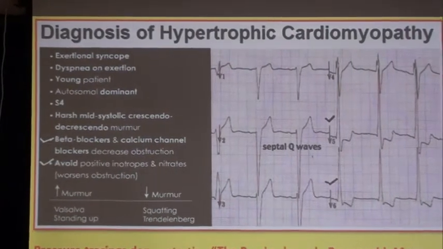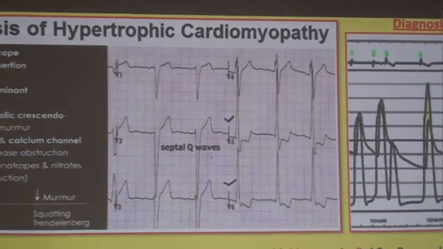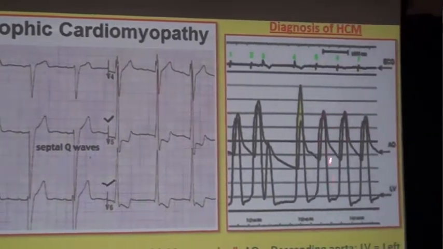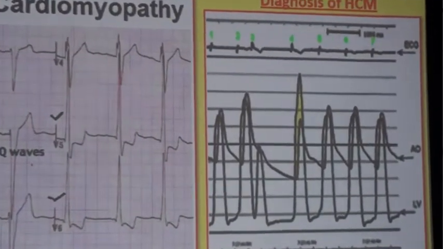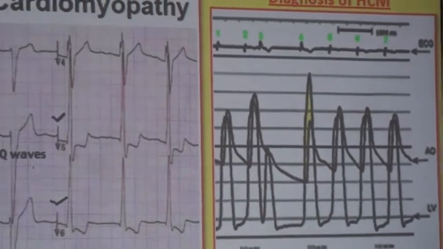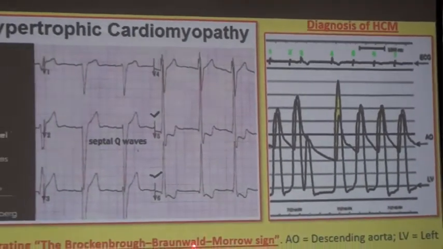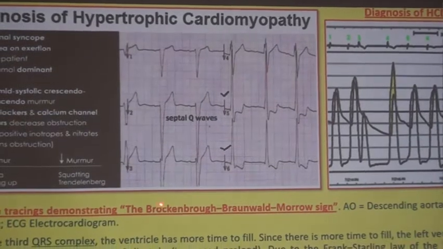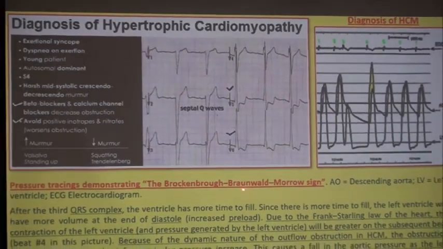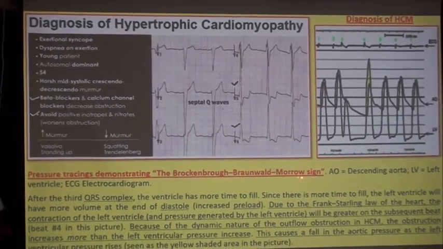Now, a very important sign, a question of DM. Here, pressure testing demonstrates the Brockenbrough-Braunwald-Morrow sign.